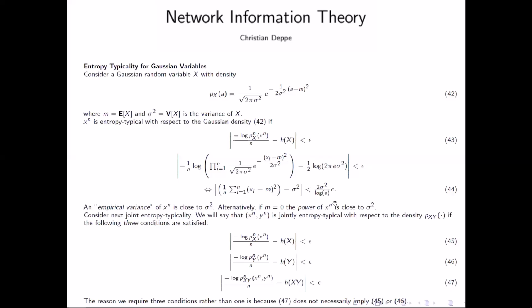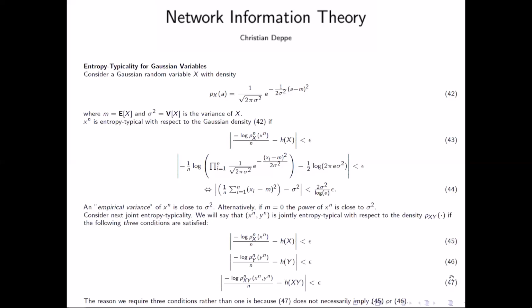But what about the other definitions? Let's, for example, look at jointly entropy typical. In the discrete case, we just have to replace the differential entropy with the Shannon entropy here. But you see, in the discrete case, we just have this formula, 47.